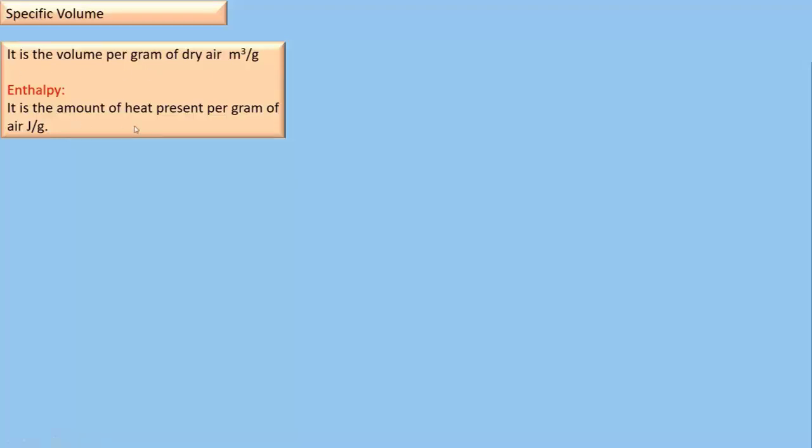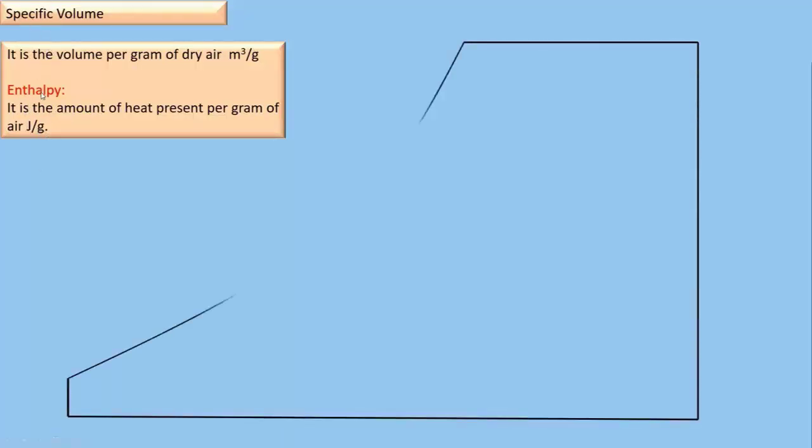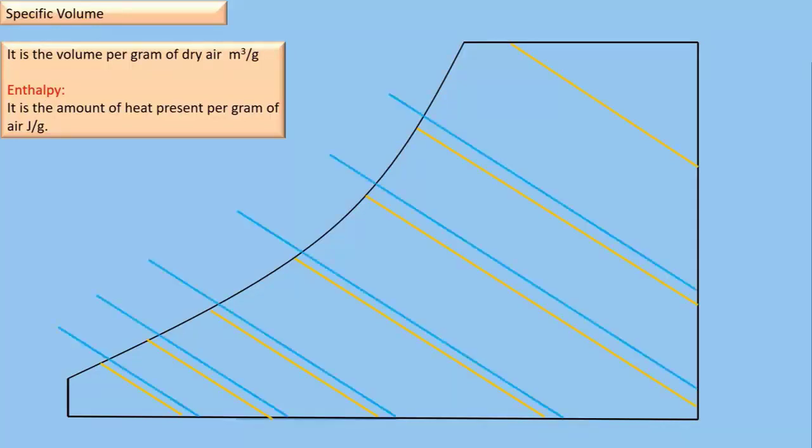Specific enthalpy of moist air is defined as the total enthalpy, the heat content of the dry air and water vapor mixture per unit mass. The SI unit is joule per gram of dry air. Specific enthalpy of moist air can also be expressed as kilojoule per kilogram depending on the chart.